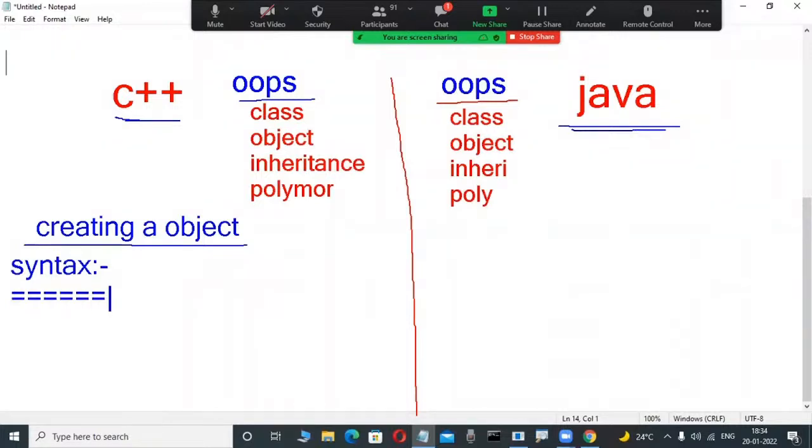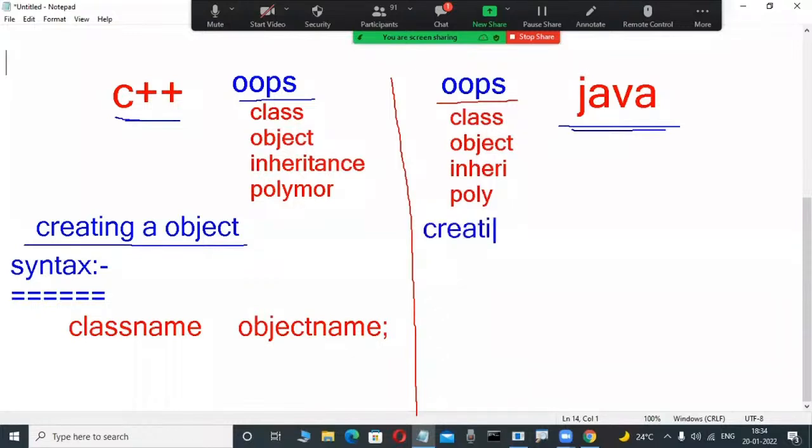Suppose what is the syntax in C++: class name. Slowly observe here, here is the only difference. Class name, space, object name. This is the syntax to create an object from a class in C++. Suppose creating an object in Java also. Now observe here. Don't worry about the details.